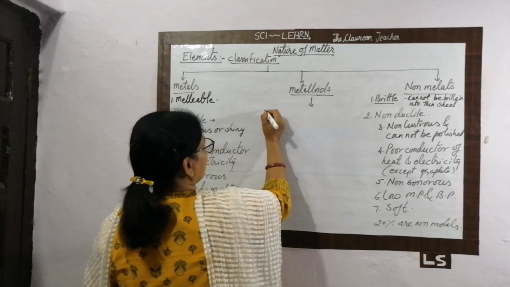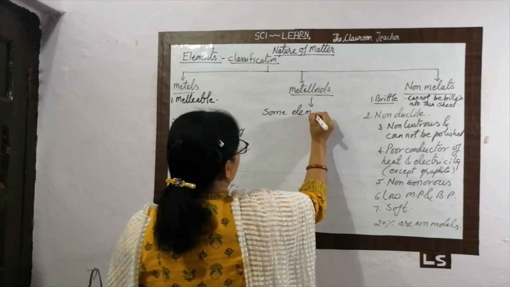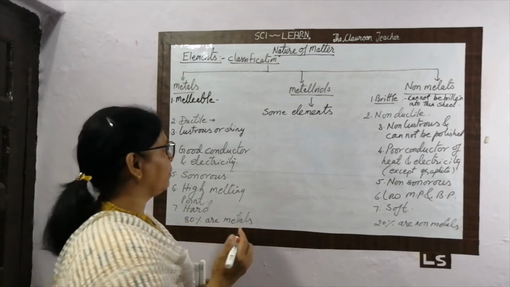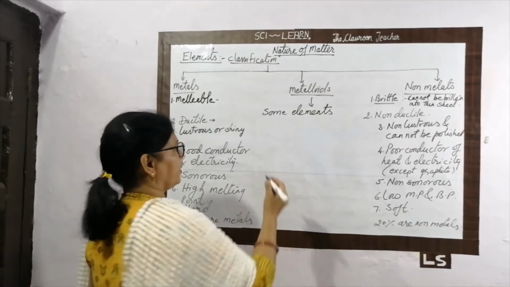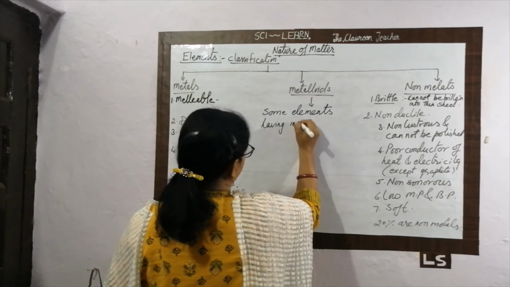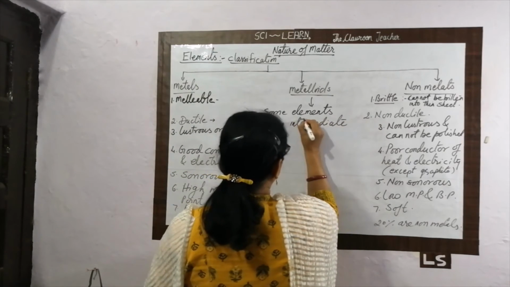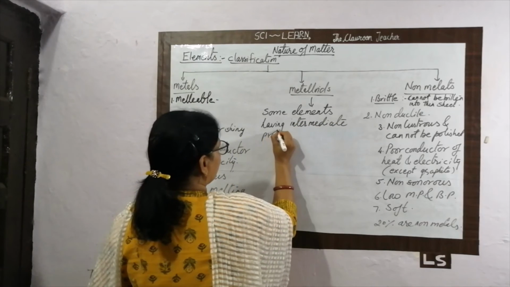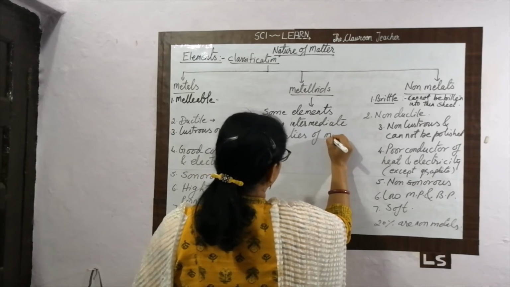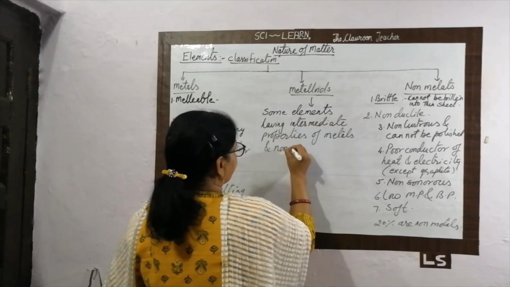Metalloids are some elements having intermediate properties of metals and non-metals.